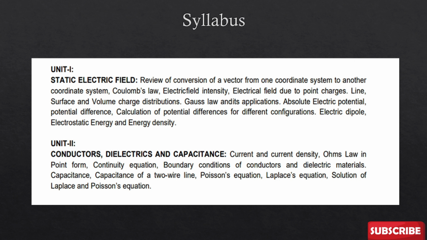Unit 2 is simple. This is divided between conductors, dielectrics, and capacitance. In conductors, you have Ohm's law. You know Ohm's law, right? Here they will ask Ohm's law in the point form, so you have to derive this equation in the point form. And there is Poisson's law, Laplace equation, and the solution of Laplace equation and Poisson equation. So this is the second unit.